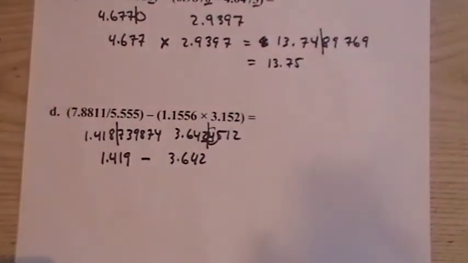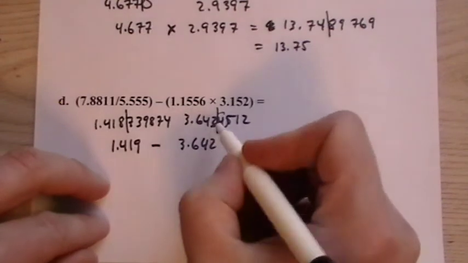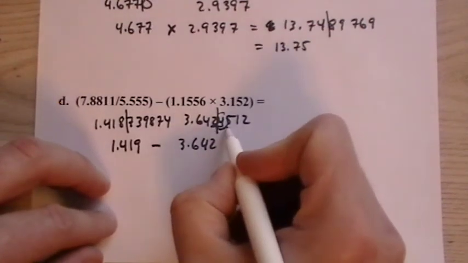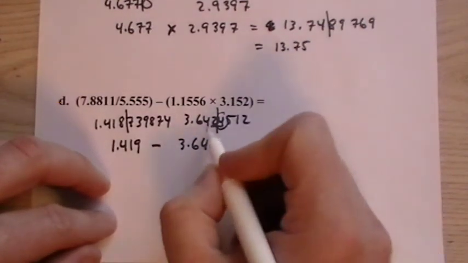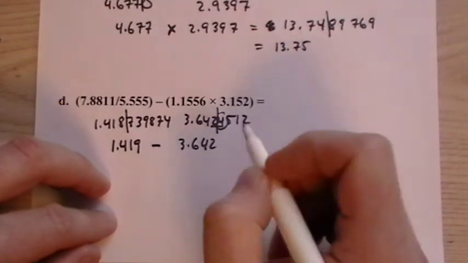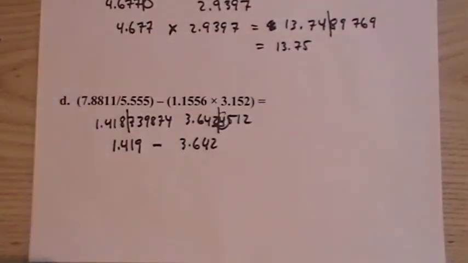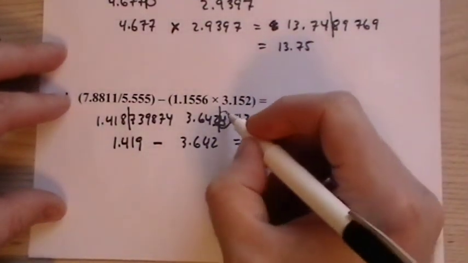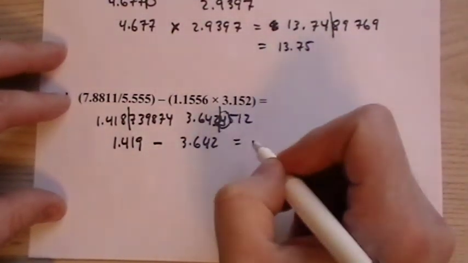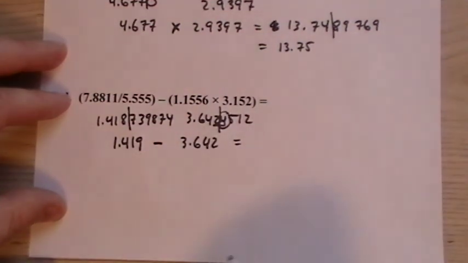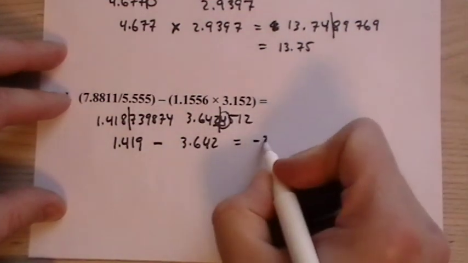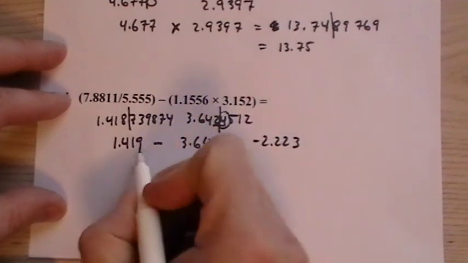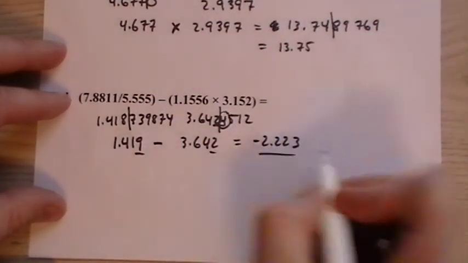So check the rules on rounding. Wherever we're going to cut off, we look at the next number. If it's 5 or greater, we round up 1. If it's 4 or less, we leave it alone. And you'll see in some books a little more involved rounding rules. Do whatever it says, but in this case, for this class, this is what we use. Okay, and then we have minus 2.223. They're both out to the third decimal place, so that's our answer.